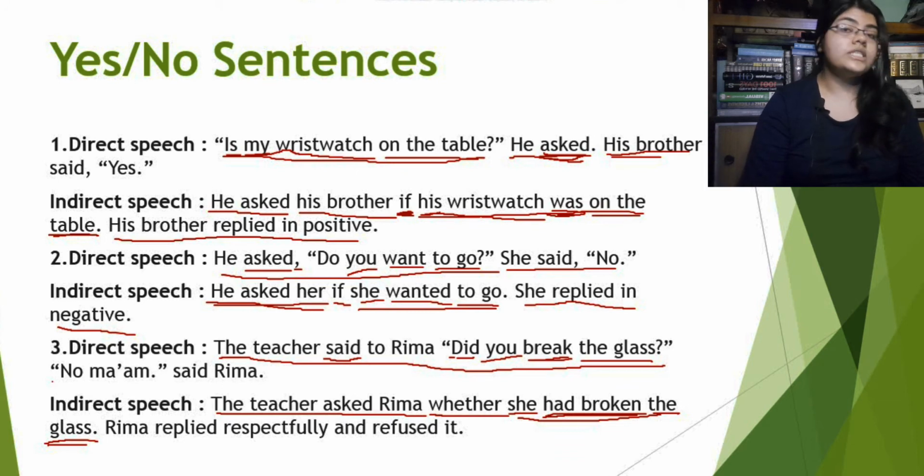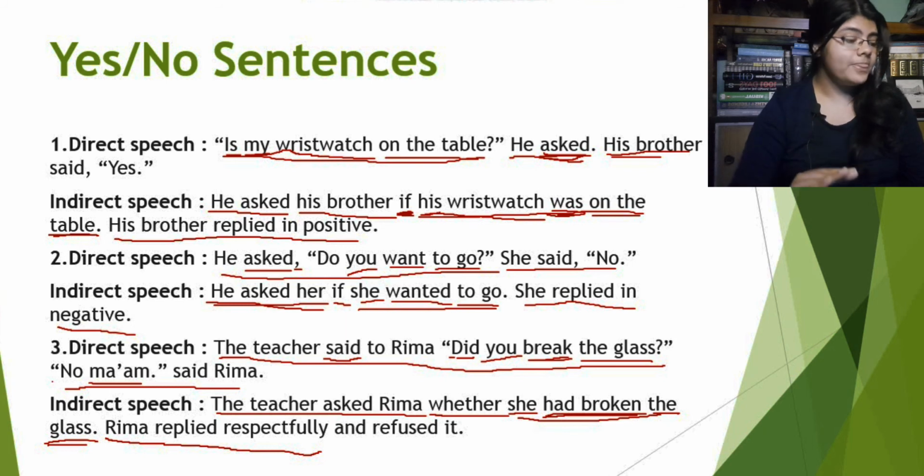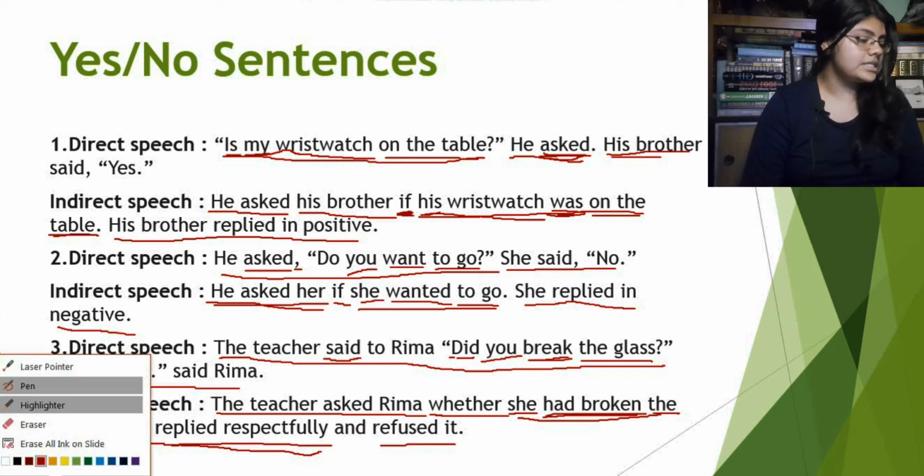Now the second sentence, no ma'am, said Rima. What will be that? Rima replied respectfully. Why did we say that here like this? Because Rima said the word ma'am here. She didn't just say no. Then we will be using the previous examples like Rima replied in negative. If it was like that no, said Rima, then in the indirect speech we would have written that Rima replied in negative. But because she said no ma'am, that's why we have to write that Rima replied respectfully and refused it. Alright, this is how we do that.